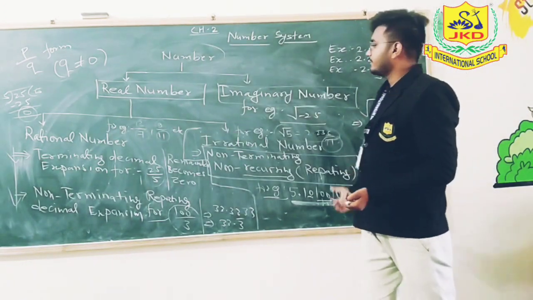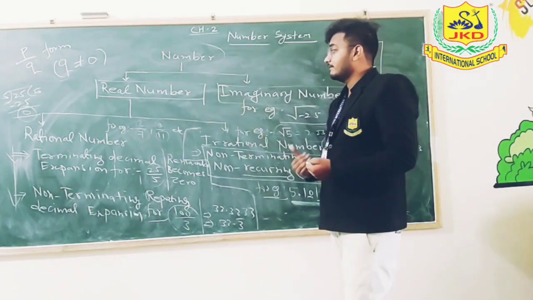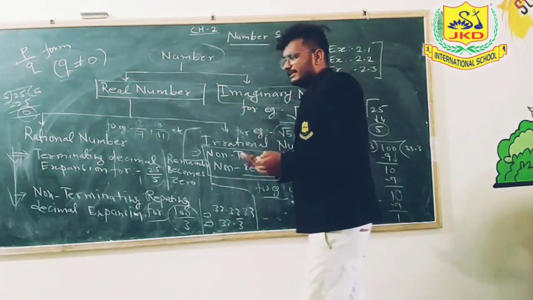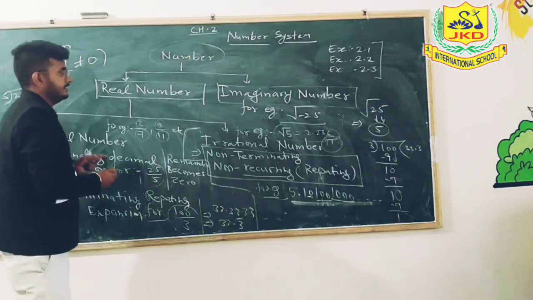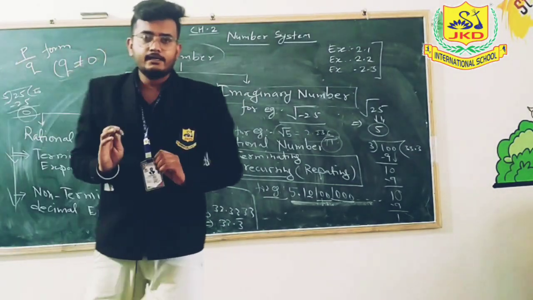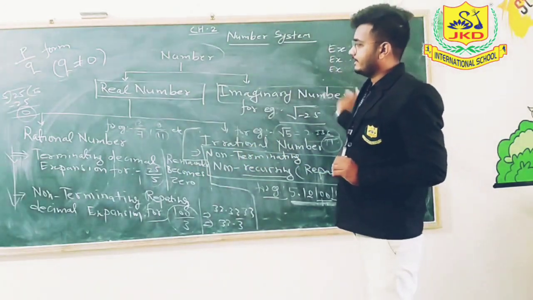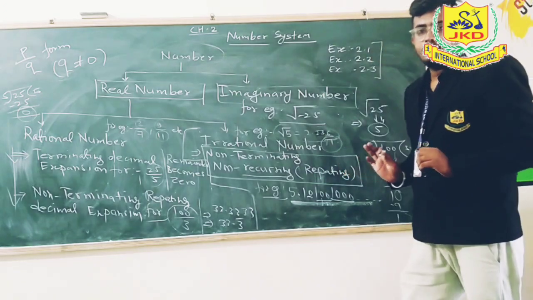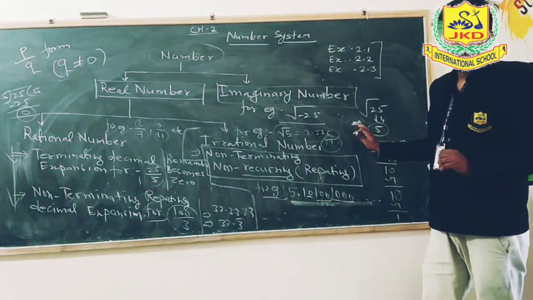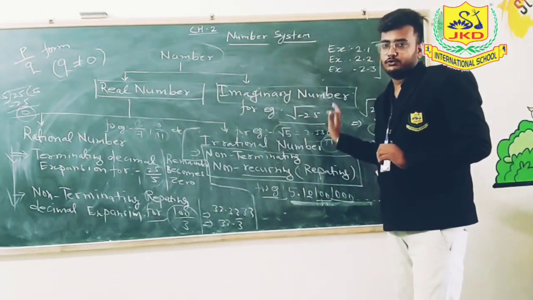In exercise 2.1, we will classify numbers as rational or irrational, and in exercise 2.2, the most important thing is that you have to click this picture in your mind and revise all the types of numbers, because this is the important chart. In all the further exercises, these formulas are used.